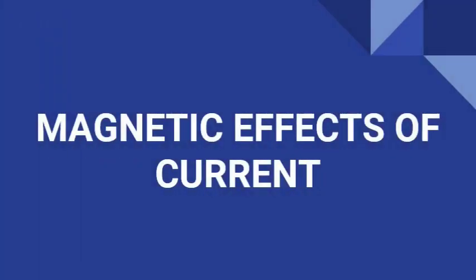Good morning students. Today we are going to see about magnetic effects of current. So far we have known only that when the current is flowing through a circuit, it is going to produce heat or light. But when the current is flowing through a circuit, it is going to produce the magnetic field around it, and the changing magnetic field is going to give more and more applications for us.